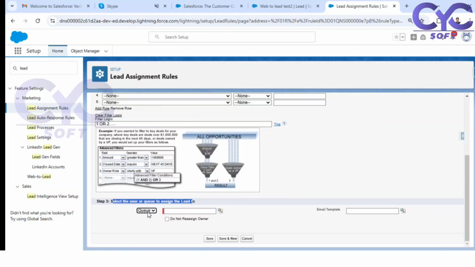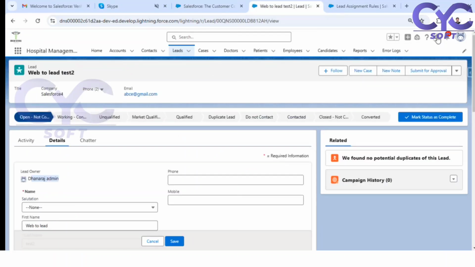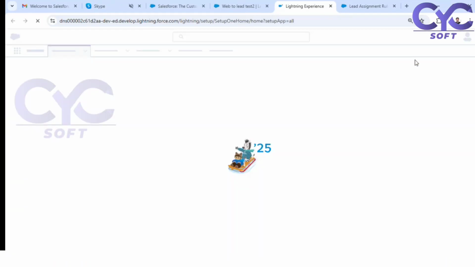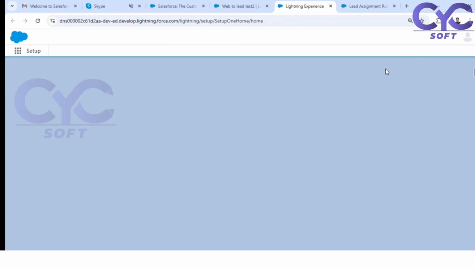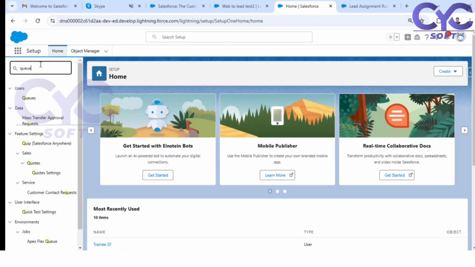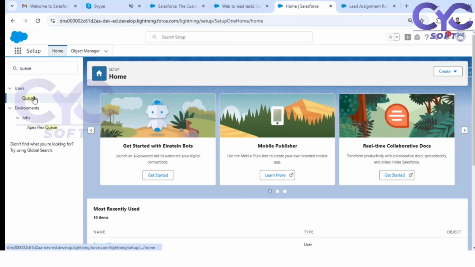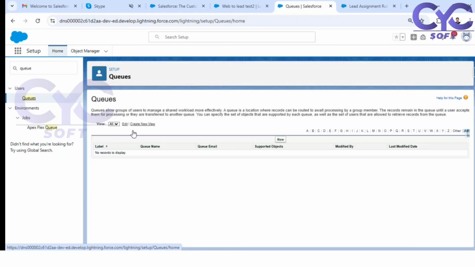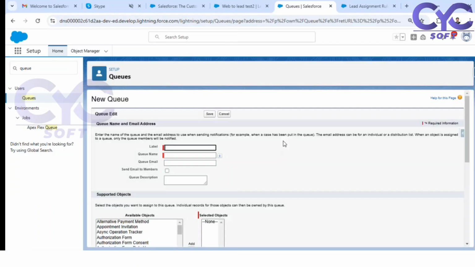Now I am going to add the queue members. So how to select this queue? As of now, we have not selected any queue because I have not created one. So how to create a queue? See here, go to setup. In order to create a queue, go to setup and search for queue. See here, queue. Just open this. Okay, click on new. Let me add a US sales queue.